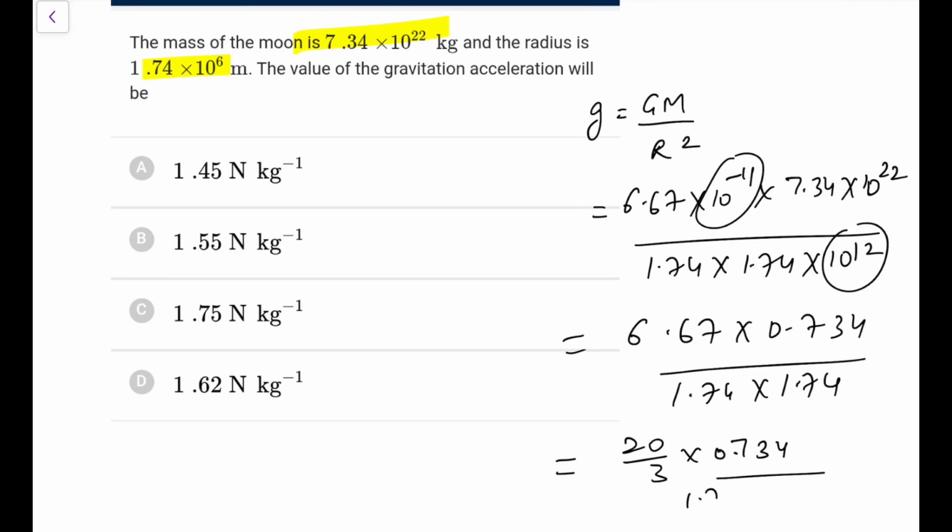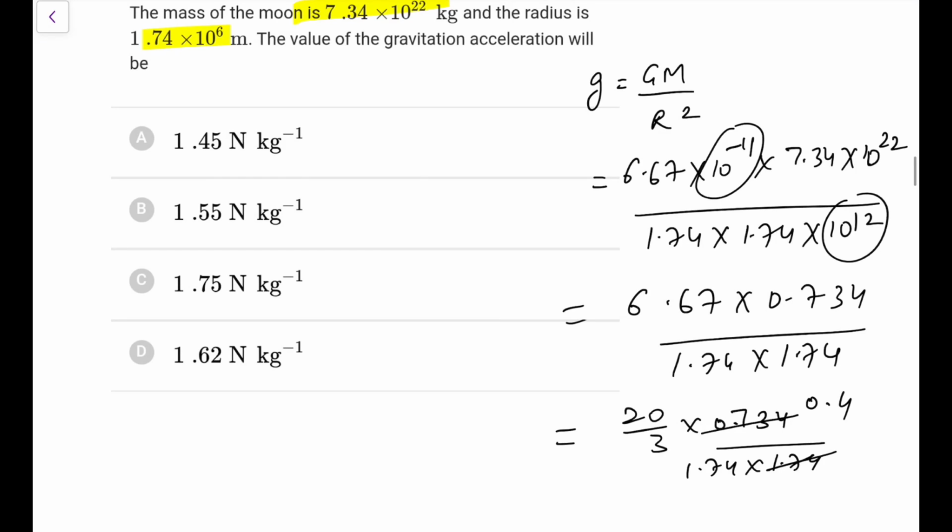So what to do? Let me try one of the tricks I can do from here. 1.74, let me try it with this, 7.34 would be, let's say, 4 times, so it would be 0.468 or something. Again, it's going to be too tough, so I'm giving up. I'm using a calculator, not in the mood right now in the night to do this calculation. You should do it, but sorry, I am not doing it. I should have done it, but I have the luxury, I can do it like this.